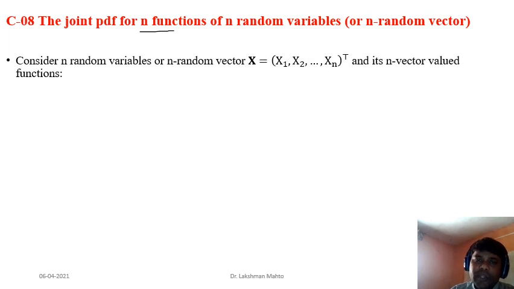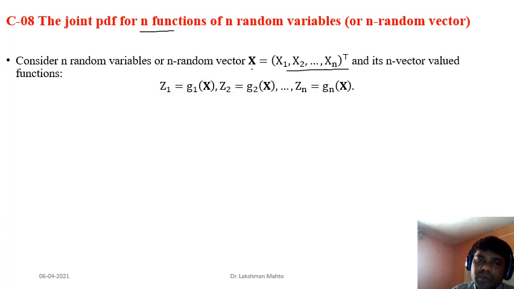So the scenario would be like this. We have a random vector x whose components are the random variables x1, x2, up to xn. That means it is n-vector valued. Now we define an n-vector valued function of this one: z1 equal to g1 of x, z2 equal to g2 of x, likewise zn equal to gn of x. In that process we get n vector valued functions, first, second, like this.